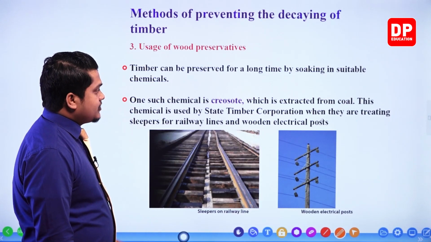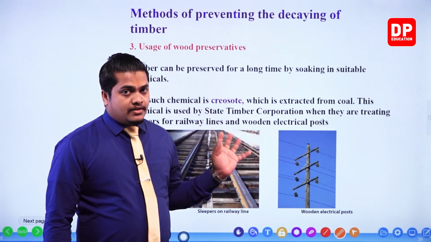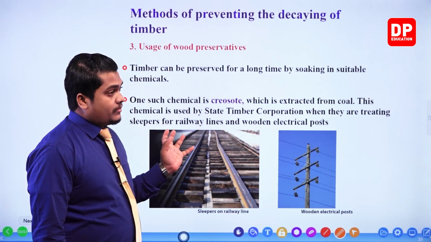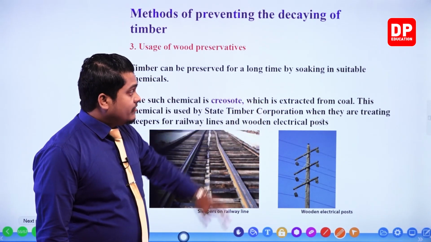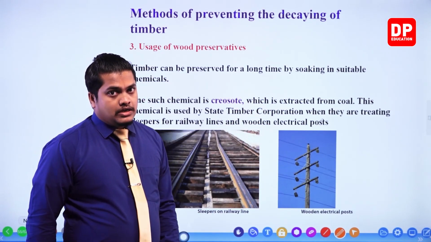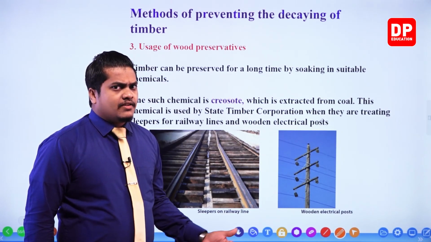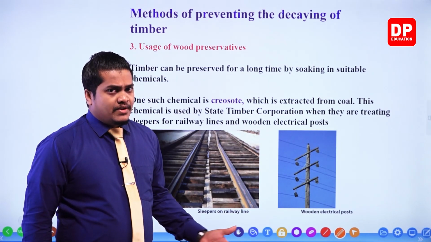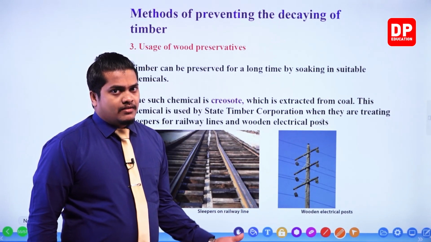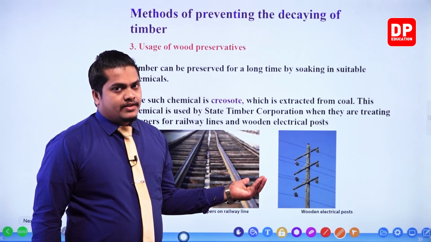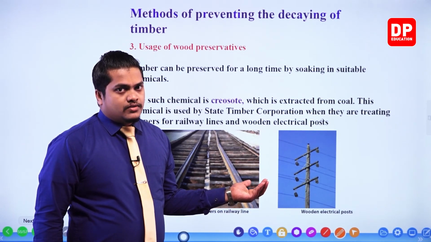So creosote is a kind of chemical that we extract from mineral oil. Minerals, actually in here we extract it from coal. You know that coal is a mineral, right? We receive that from the soil, so it can be considered a mineral. Actually it belongs to the category called petroleum substances. It's a petroleum fuel, so it can be considered a mineral oil.